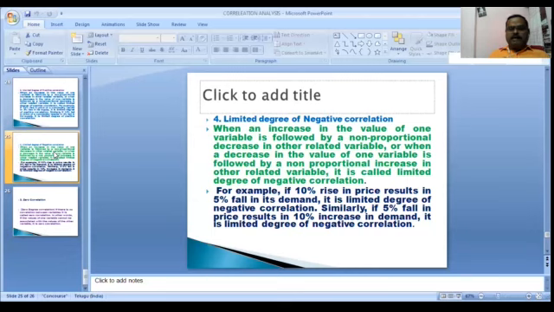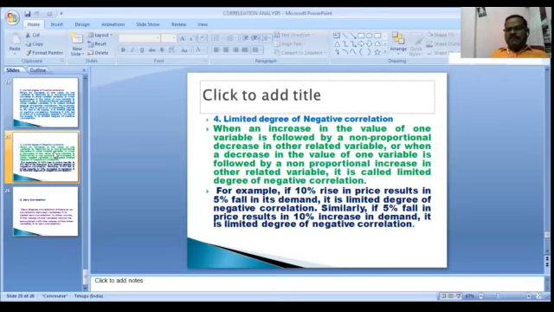When an increase in the value of one variable is followed by a non-proportional decrease in the other related variable, or when a decrease in the value of one variable is followed by a non-proportional increase in the other related variable, it is called limited degree of negative correlation.